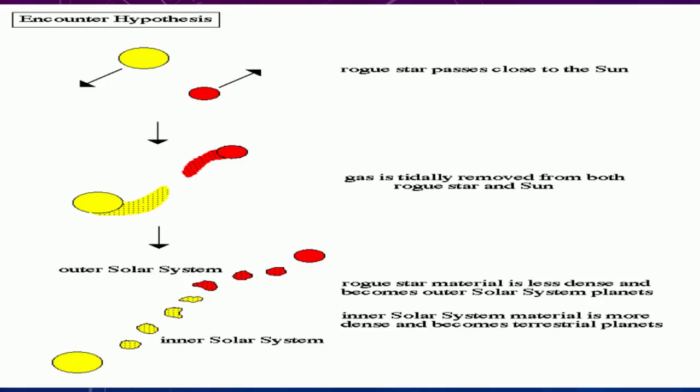This hypothesis has the advantage of explaining why the planets all revolve in the same direction, from the encounter geometry, and also provides an explanation for why the inner worlds are denser than the outer worlds.